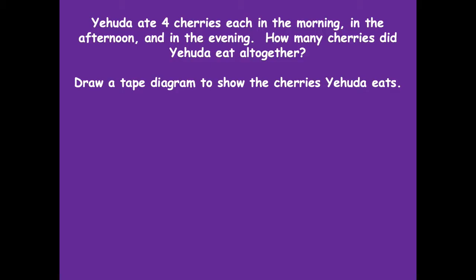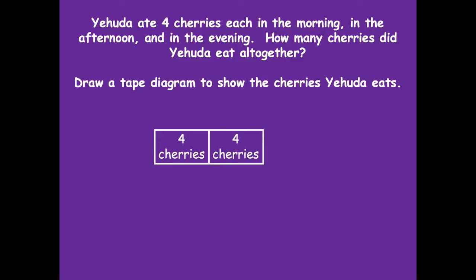All right, friends, pause if you need more time. All right, to model this, I'm going to go back to my problem. And it says she ate 4 cherries in the morning, 4 cherries in the afternoon, and 4 cherries in the evening. So I'm kind of picturing that in my mind into like 3 separate times of the day, right? Like there's the morning time, the afternoon, and the evening. So I'm going to write the first part of my tape diagram as 4 cherries, and that's going to represent my morning. Then I'm going to have another one that's going to represent my afternoon, and then another one that's going to represent my evening. So right there I have the morning, afternoon, and evening with my tape diagram.